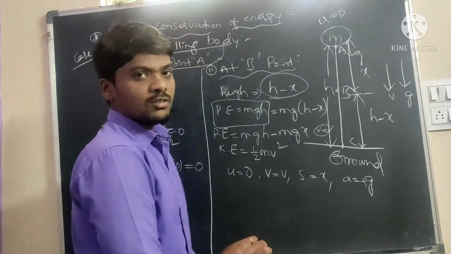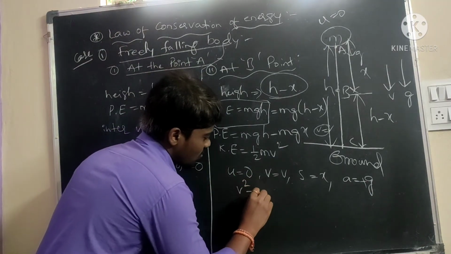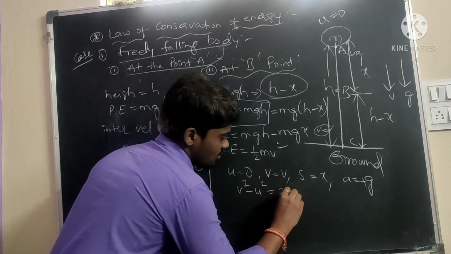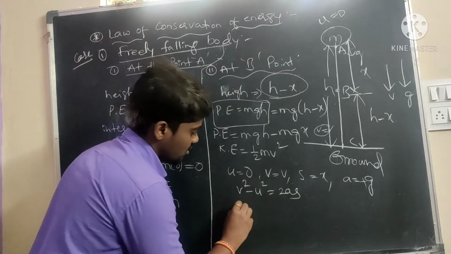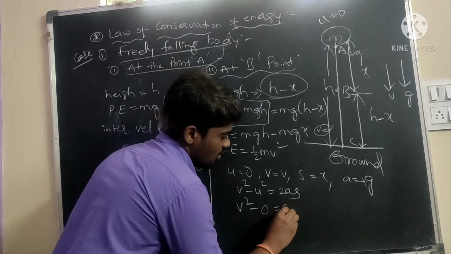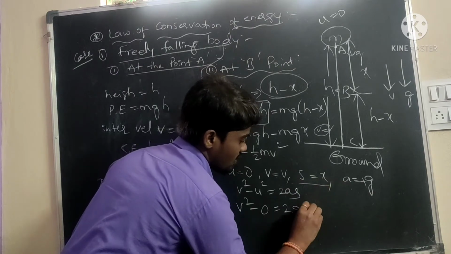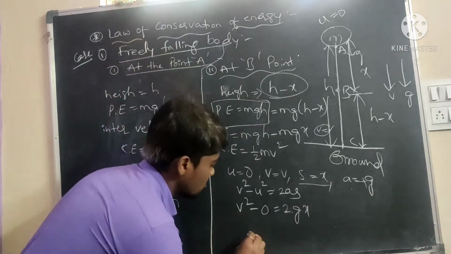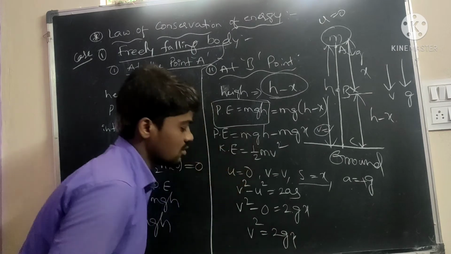For uniform acceleration, we will take the third equation: v square minus u square is equal to 2as. Initial velocity u is 0, a is equal to g, and s is equal to x. So v square is equal to 2gx.